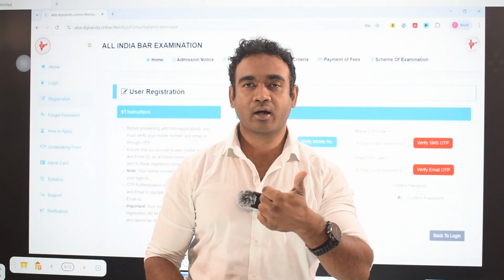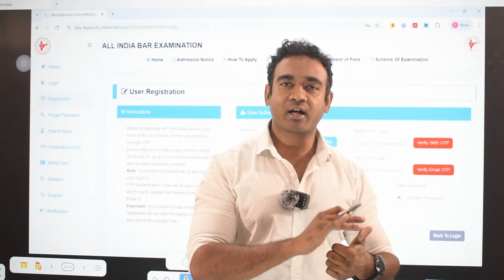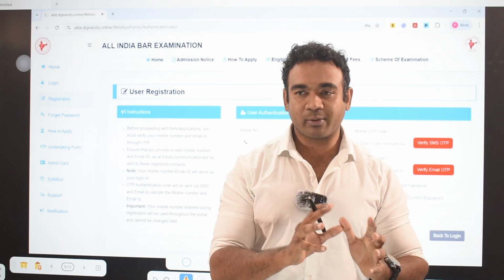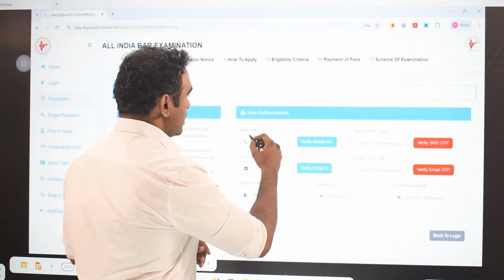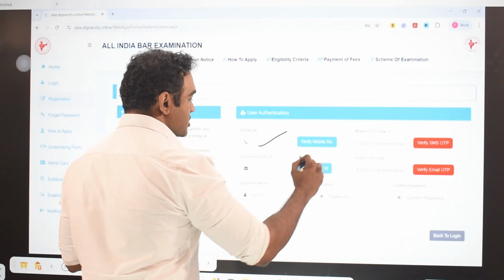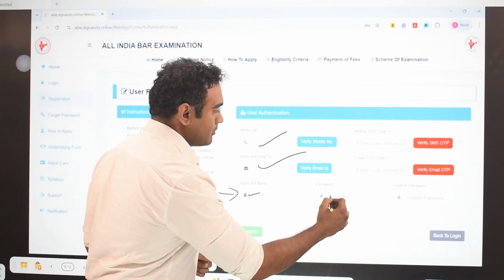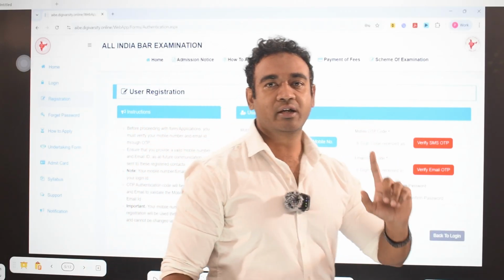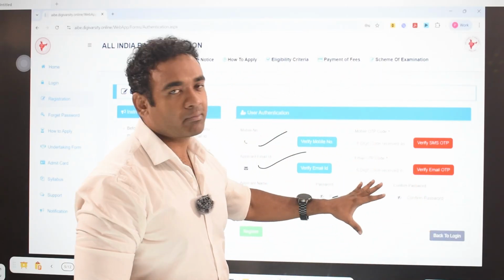OTP will be sent to your mobile number and your email ID. You are supposed to verify both of them. Email కూడా చెక్ చేసుకోండి, OTP email కూడా వస్తుంది. Once you enter your mobile number, once you enter your email ID, then they will be asking your name and a password is supposed to be given by you. Your password will be set by you.